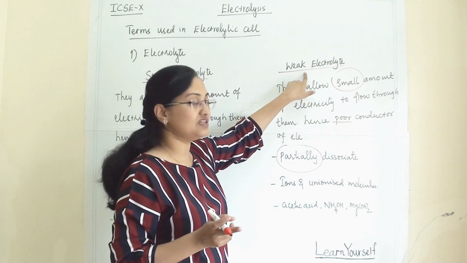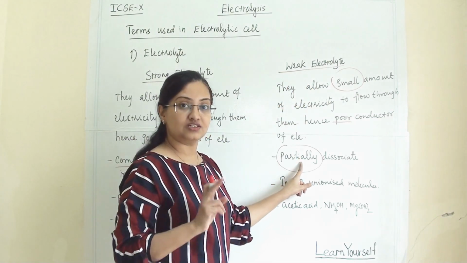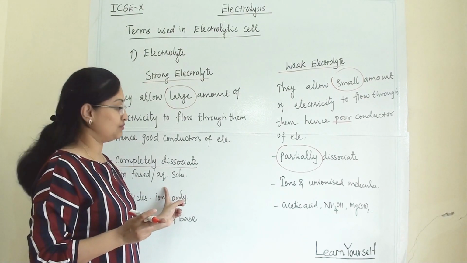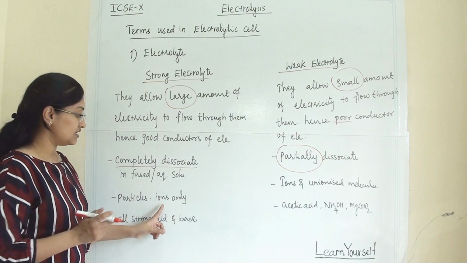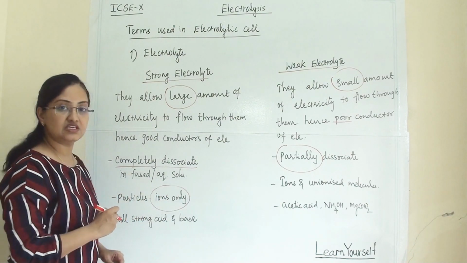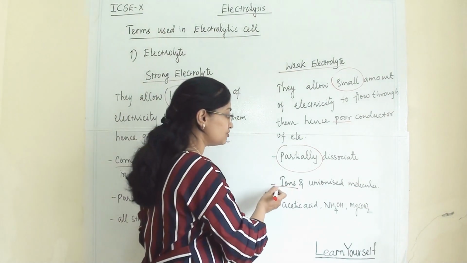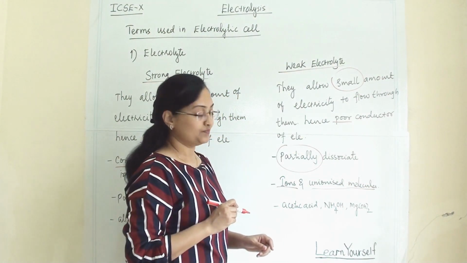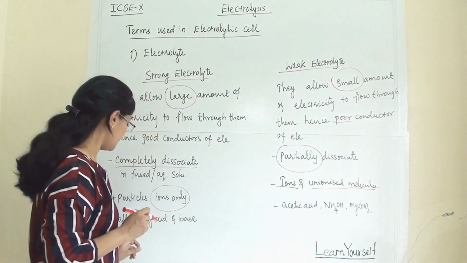That is the main reason why they are weak electrolytes. Here partial dissociation will be there, and there complete dissociation. And what particles will be there? In strong electrolytes only ions we will see as particles, whereas in weak electrolytes ions will be there and unionized molecules will also be there, because it is partial dissociation.